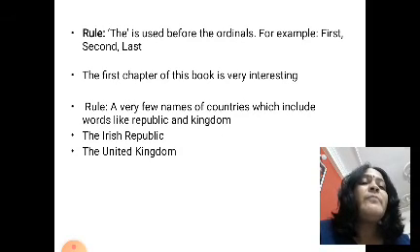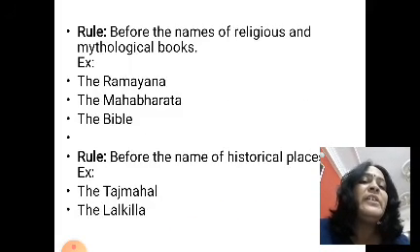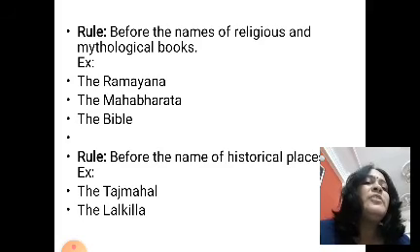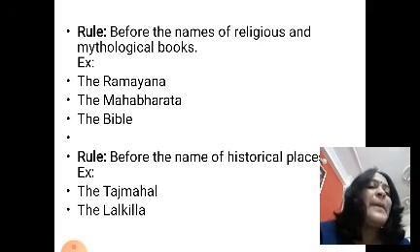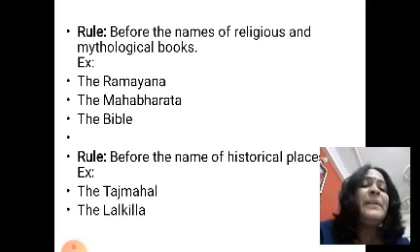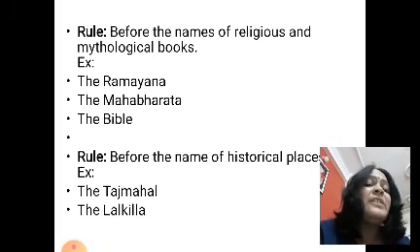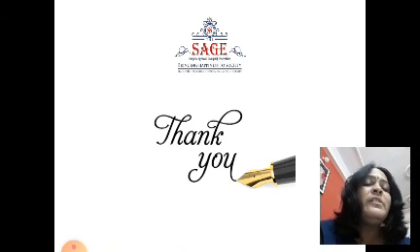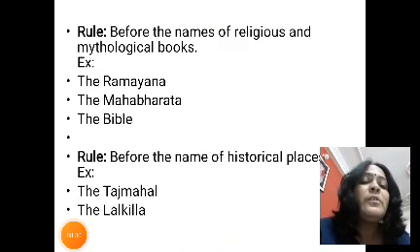The is also used before a very few names of countries which include words like republic and kingdom. So here also we are using the: the Irish Republic, the United Kingdom. Before mythological and religious books also: the Ramayana, the Mahabharata, the Bible, the Puranas, we are using the. The next rule, before the names of historical places like the Taj Mahal, the Lal Qila, we are using the. So these are the rules which I have shown to you. Okay, learn all the rules by heart.